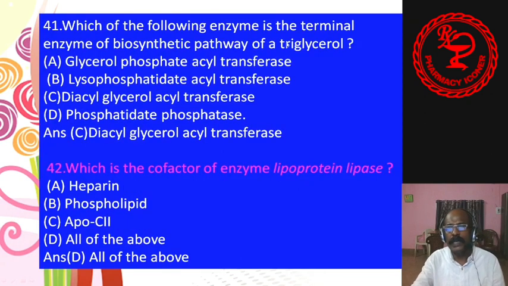41. Which of the following enzymes is the terminal enzyme of the biosynthetic pathway of triacylglycerol? A. Glycerol phosphate acyl transferase, B. lysophosphatidate acyl transferase, C. diacylglycerol acyl transferase, D. phosphatidate phosphatase. Answer is C, diacylglycerol acyl transferase.